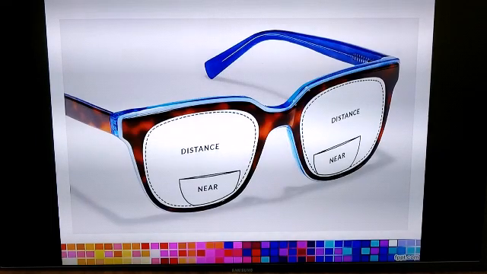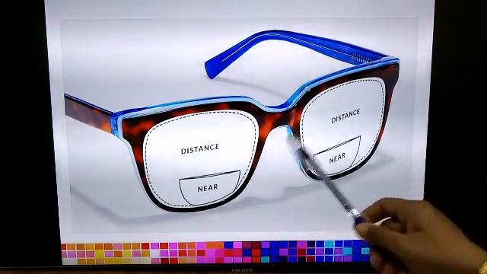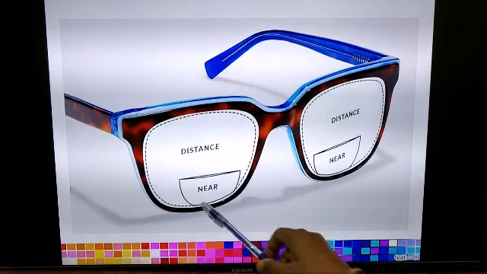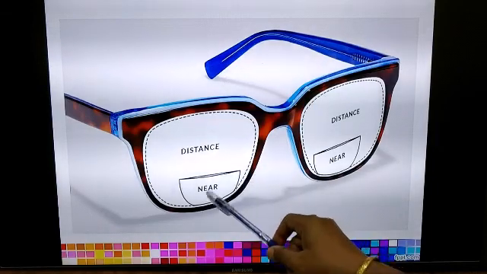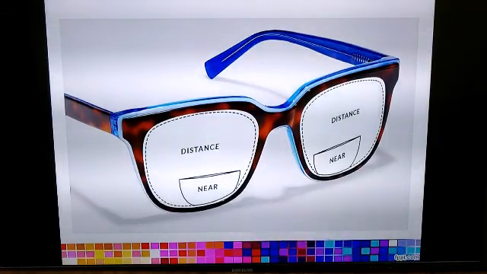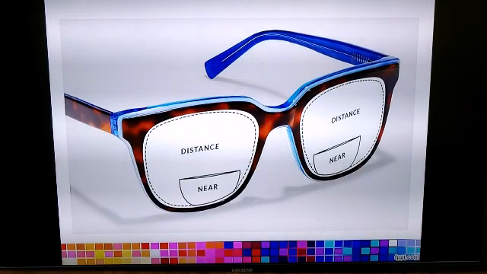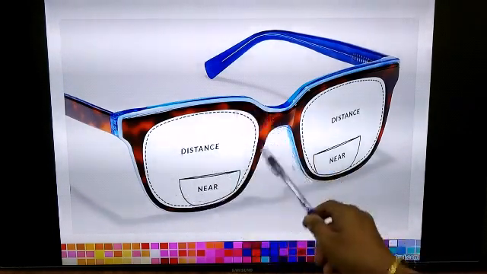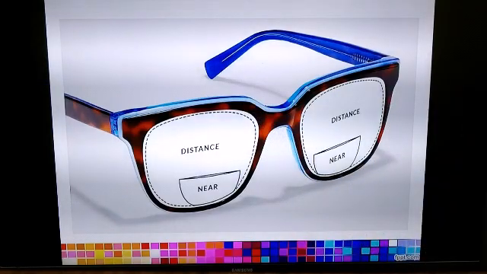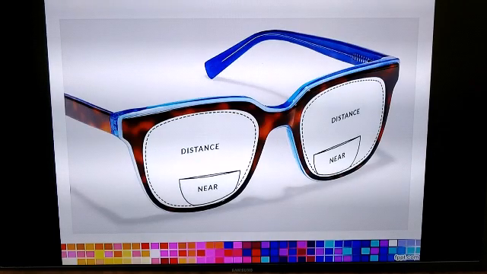So here you can see a pair of spectacles where the lower part consists of glasses which help to see nearby objects clearly. Which lens is used for seeing nearby objects clearly? It is the convex lens. And the upper part of the lens is made up of a concave lens, which is used for viewing distant objects clearly.